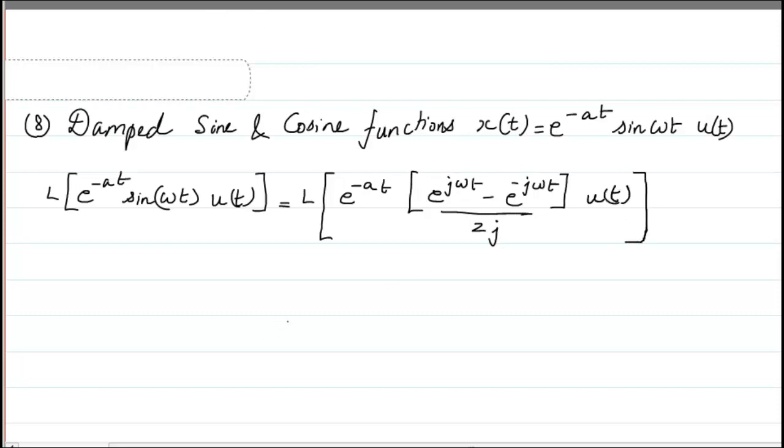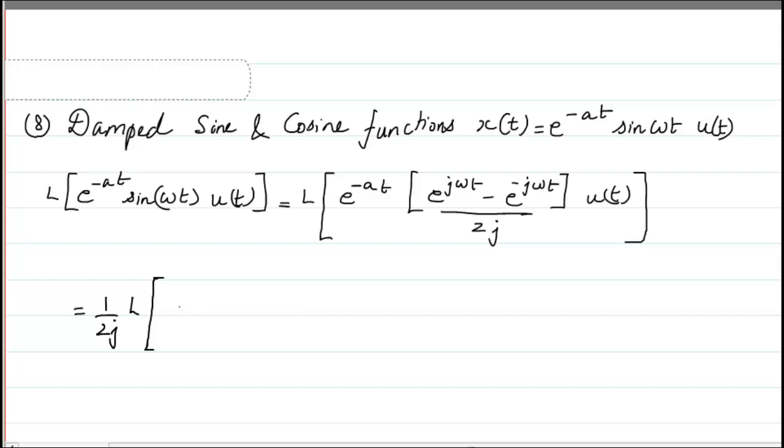Now I can expand this as the Laplace of, okay, I will take 2j outside, so I will write it as 1 by 2j Laplace transform of.